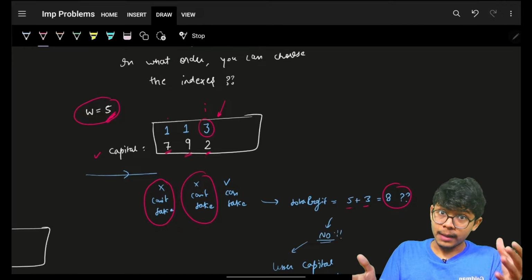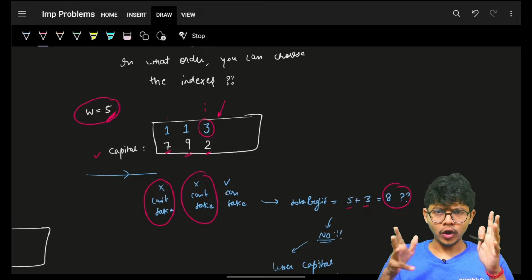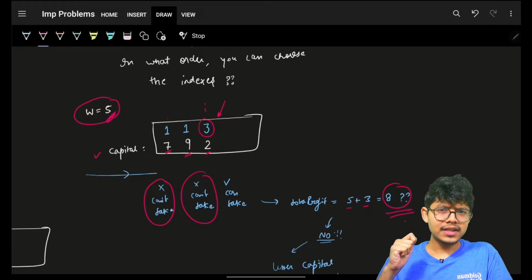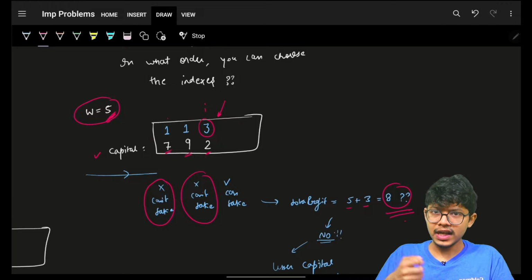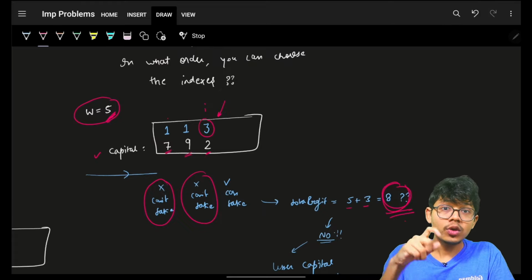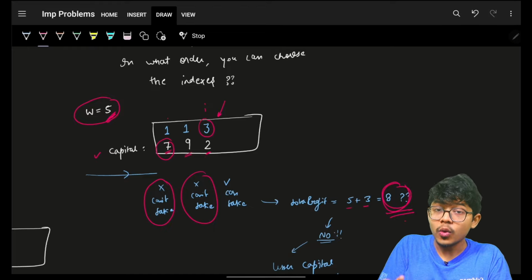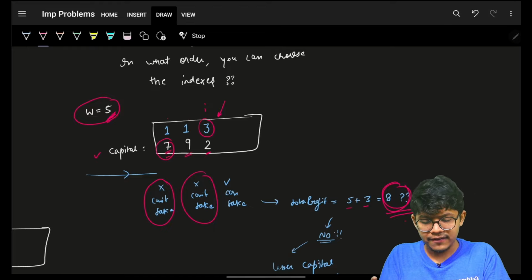And I went about my DP. I went straight with my DP, the approach which I have thought of. But is this the optimal answer? Obviously not. Why is it so obvious? Because if I would have got 8 as a total capital, I would have easily tried my 7 requirement of capital, because 7 is less than 8.